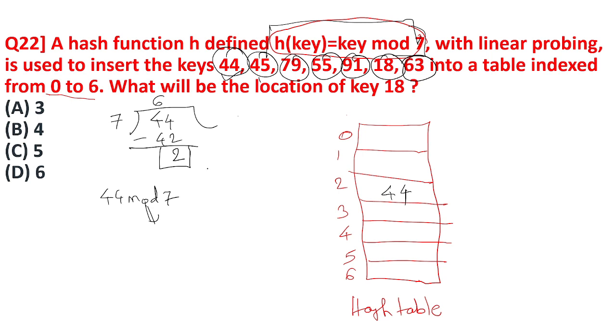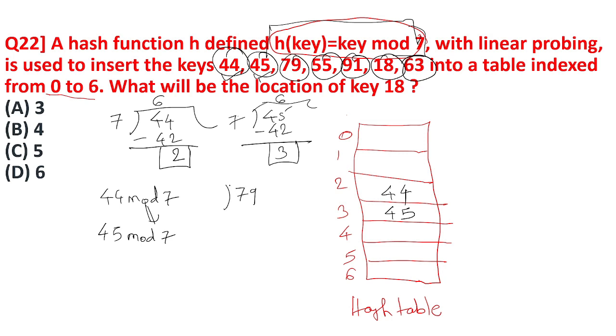Where will 45 come? Do 45 mod 7. 7 6s are 42 again, so the remainder is 3. So at index 3 the key 45 will come. Next is 79. At which index will 79 come? Find 79 mod 7. 7 11s are 77, so again 2 remains. So 2 is the remainder.